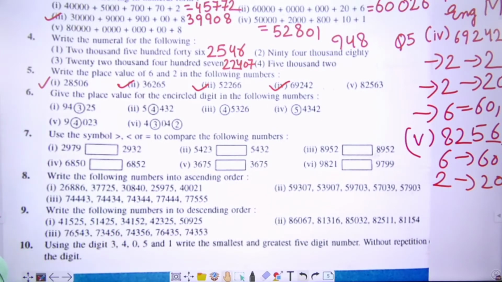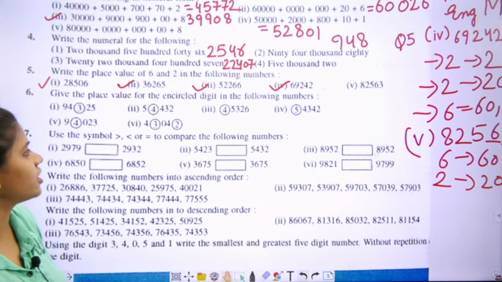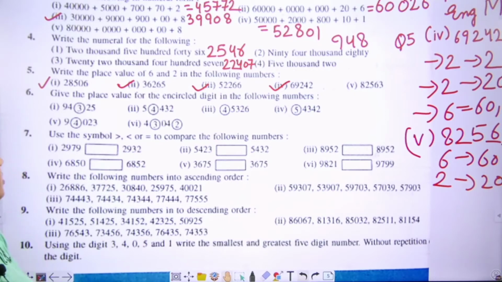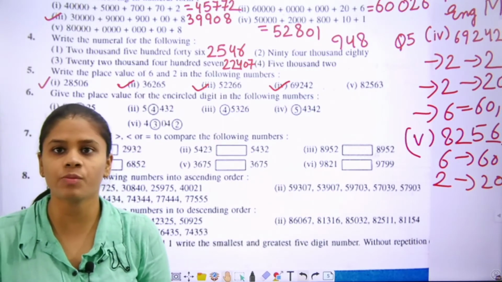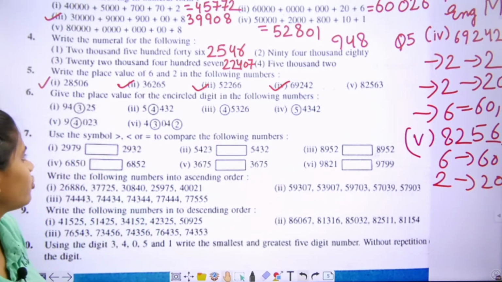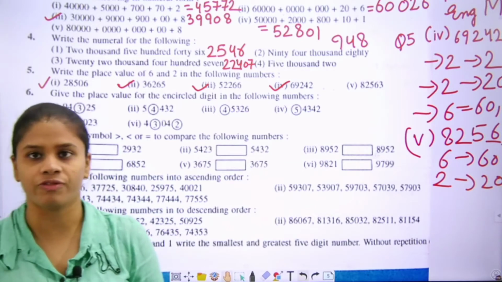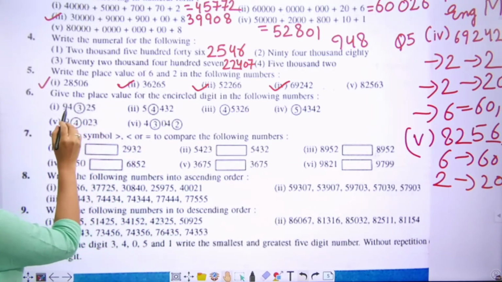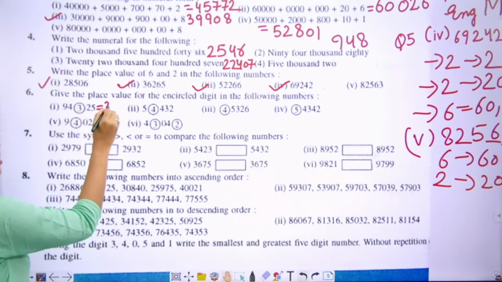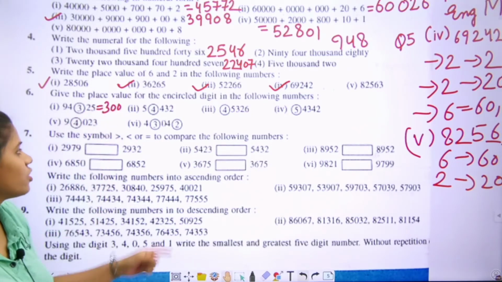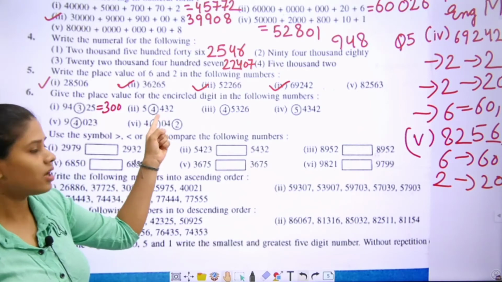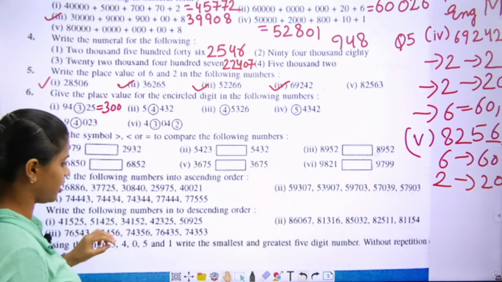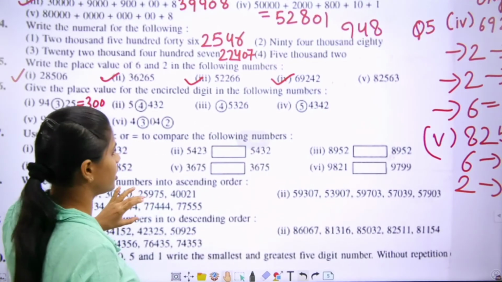Give the place value for the encircled digit in the following numbers. Students, in this question, already some questions are given. We have to tell the encircled digit of the place value. Let's start. Ones, tens, 100. We will write here 300. Next, ones, tens, 100, 1000. We will write here 4,000.